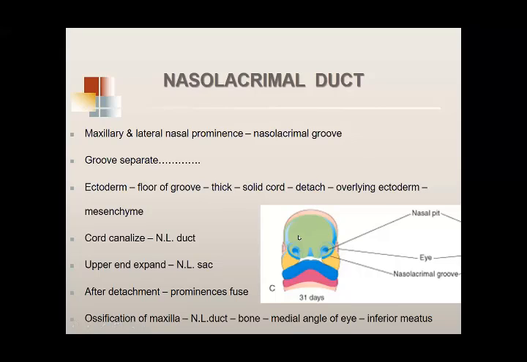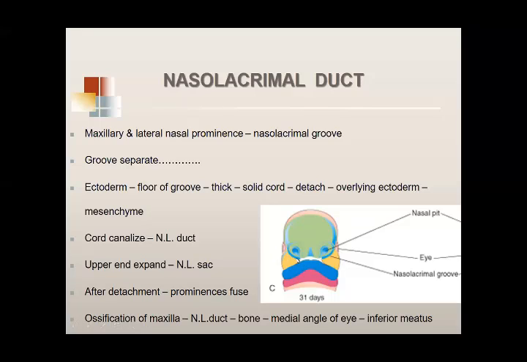Achha. Now, one thing to remember is that once the rod detaches from the ectoderm, the barrier between the maxillary prominence and the lateral prominence is broken down, and these prominences fuse with each other.